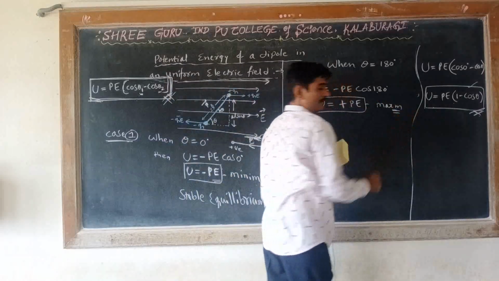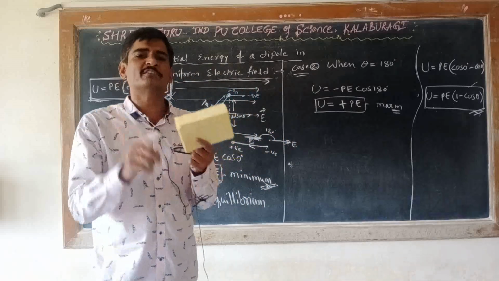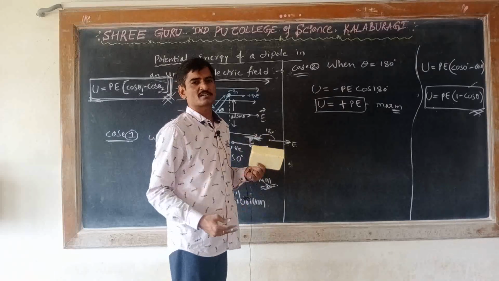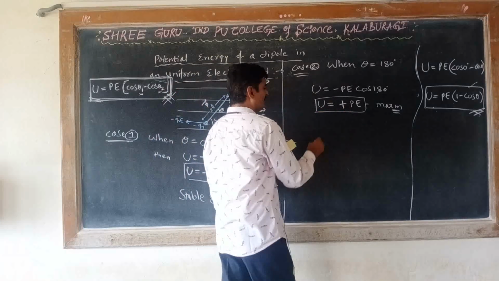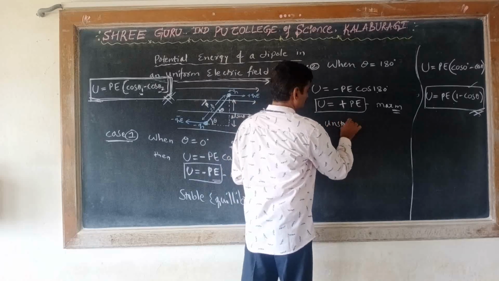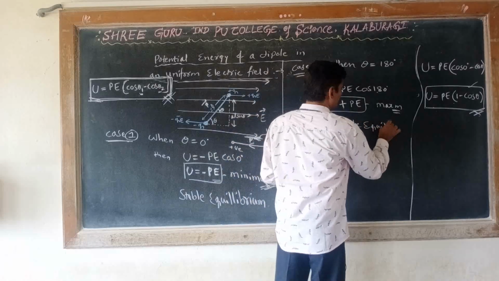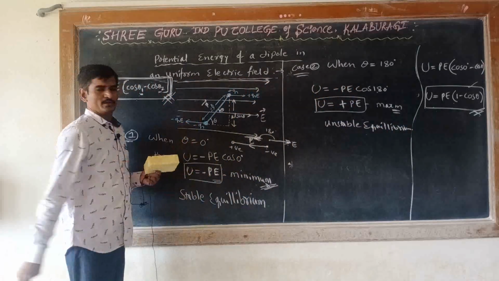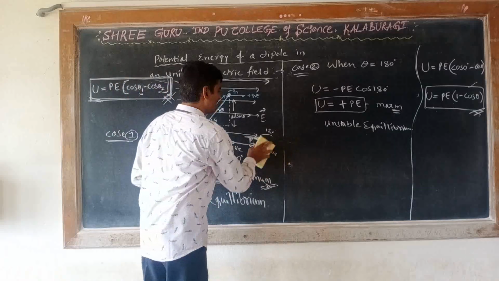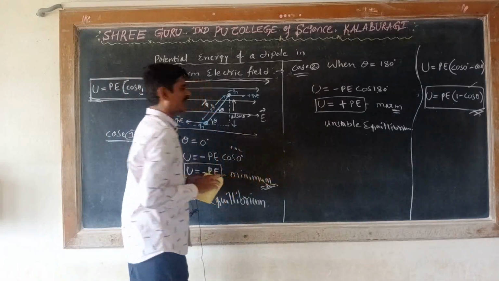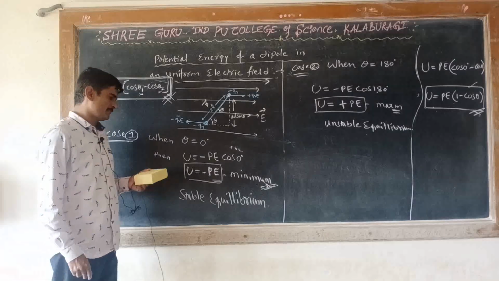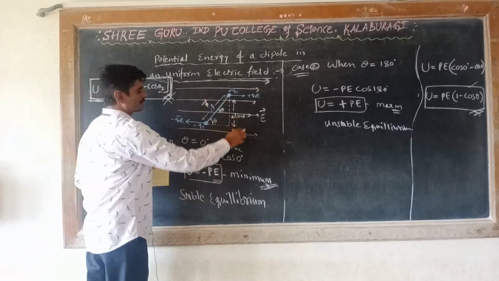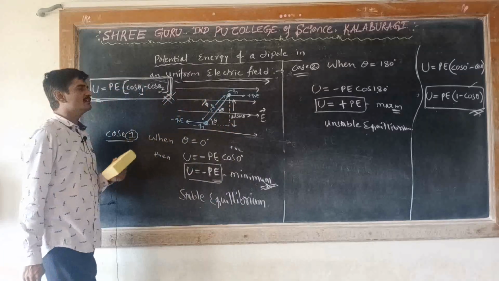Positive means maximum. When the potential energy of a system becomes positive, is it stable equilibrium or unstable equilibrium? Just now we have studied that positive potential energy means unstable equilibrium. So when an electric dipole is anti-parallel to the electric field, it will be in an unstable equilibrium. And when the electric dipole is parallel to the electric field, it will be in a stable equilibrium.